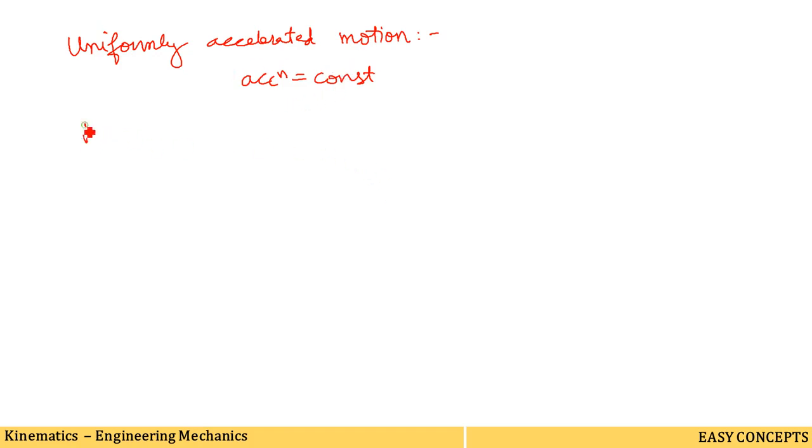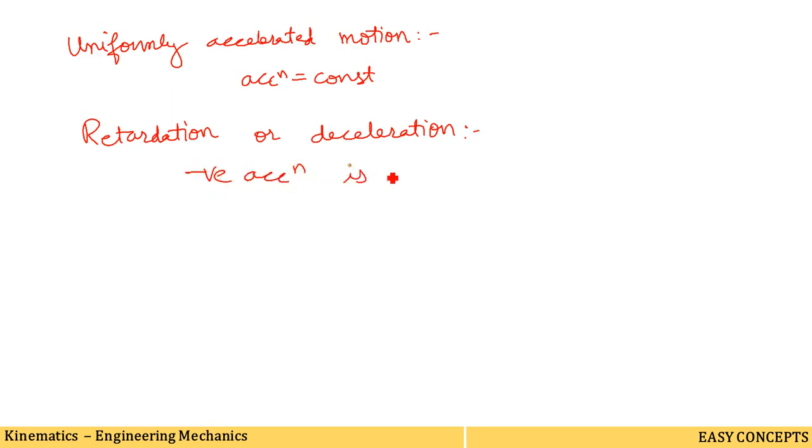The next term is retardation or deceleration. The meaning of this is very simple: negative acceleration is called retardation. So when there is a negative acceleration, that means it is a retardation. These are the few basic terms and definitions which are required to be discussed in this topic.